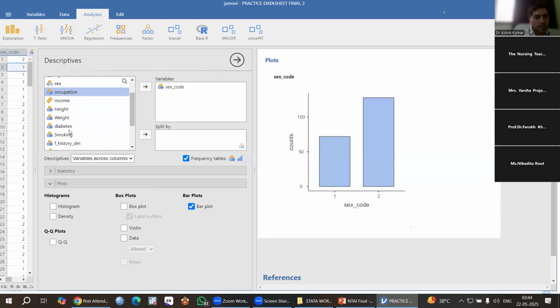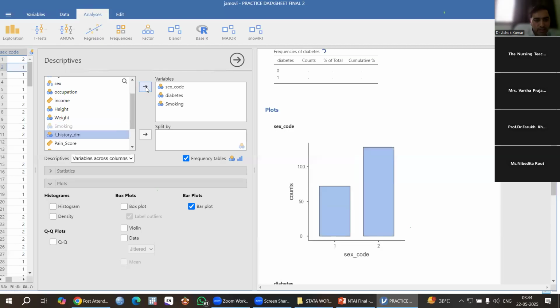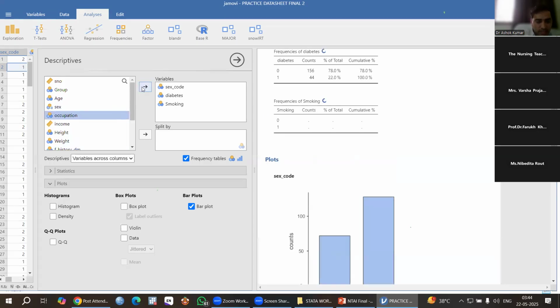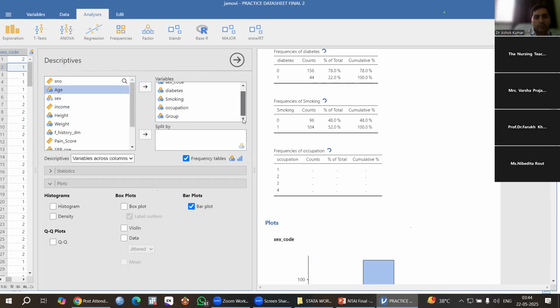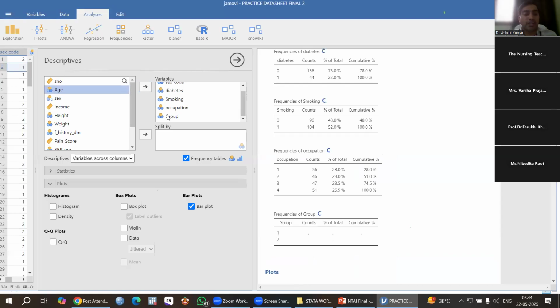You can do it for diabetes also. You can bring diabetes from here to here. You can do it for smoking, and frequency and percentage you can do for occupation. You can bring them together. You can bring group also, how many in the intervention group, how many in the control group. There is no problem. You can get frequency and percentage for categorical and qualitative variables.